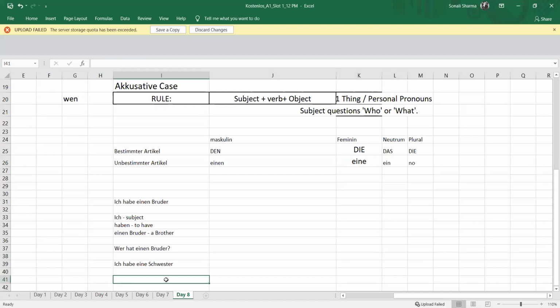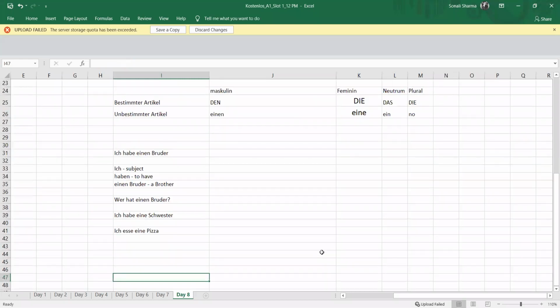If I say I eat pizza, ich esse, and the article of pizza is die Pizza. Ich esse eine Pizza. So pizza is pizza, same in German. Ich esse eine Pizza. I will write here the verb. The infinitive form of esse is essen, which means to eat.